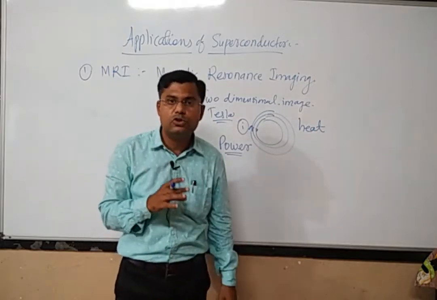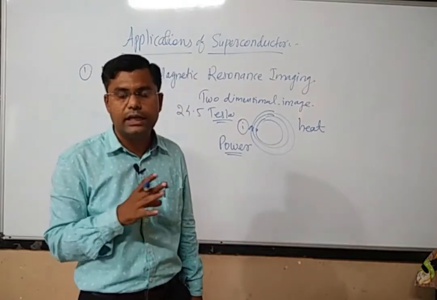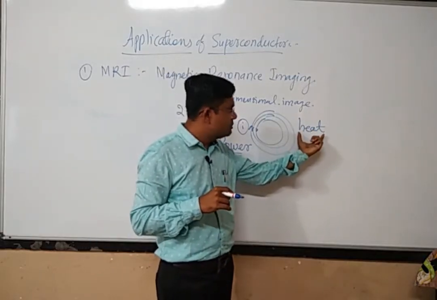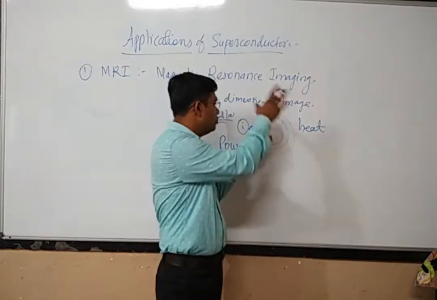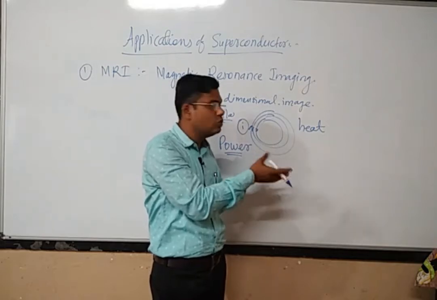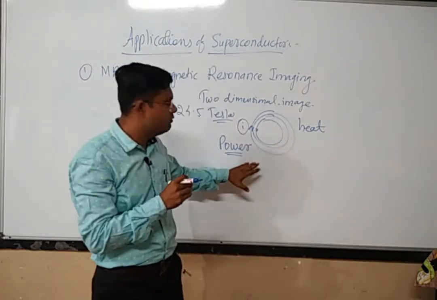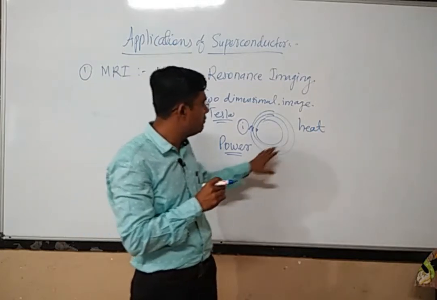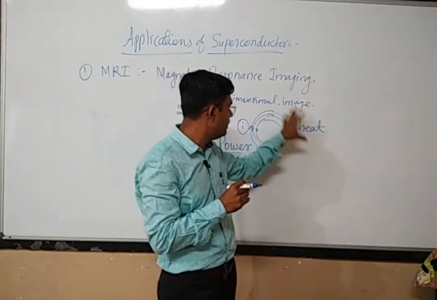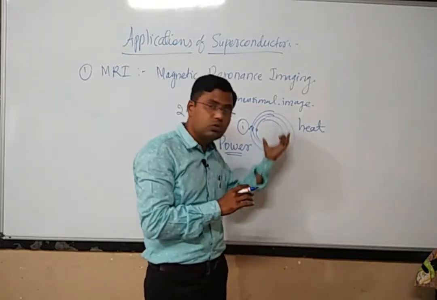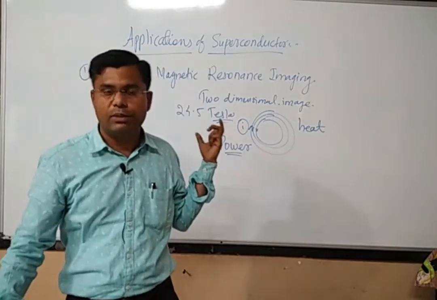This heat is called Joule's heat, or the Joule heating process. In order to avoid this heat, we need to cool the device, so a cooling mechanism is required anyway. So there is a requirement of huge power, and a requirement of dissipating the heat generated by the flow of current, and to do this we require a huge amount of money.